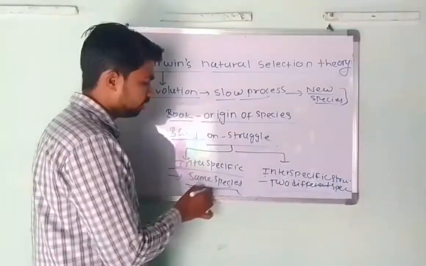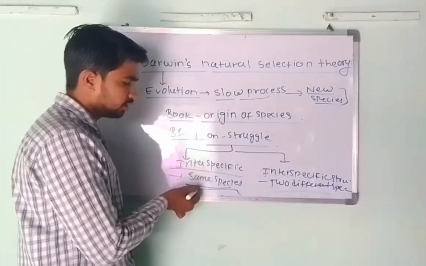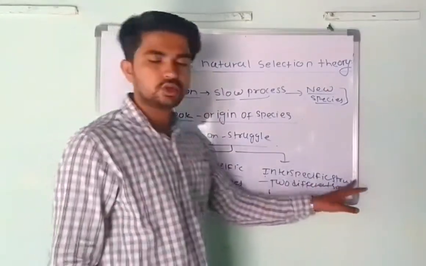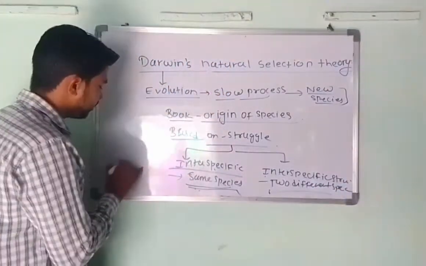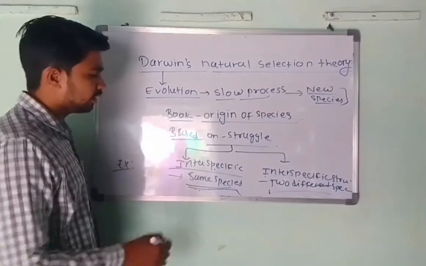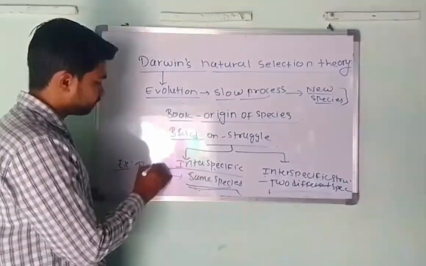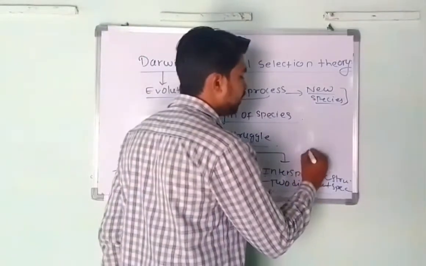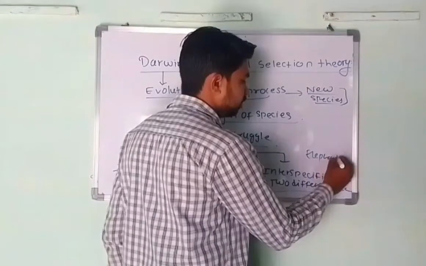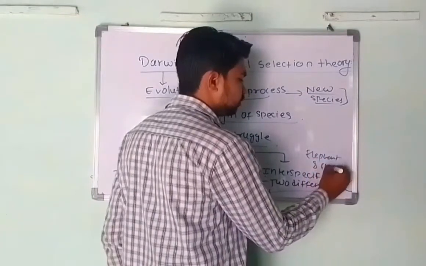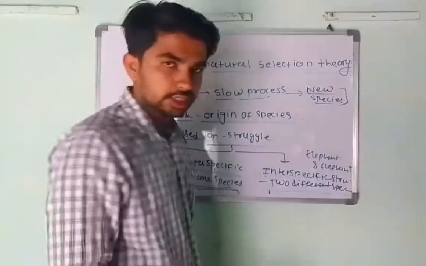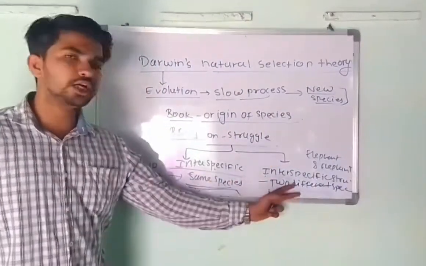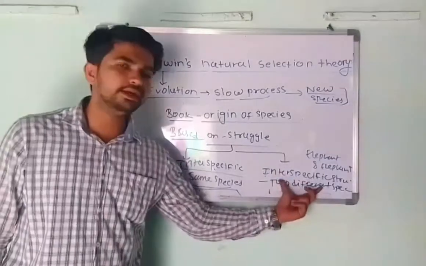When struggle occurs between the same species, it is intraspecific. When struggle occurs between two different species, it is called interspecific. An example of intraspecific is the struggle between two lions, and an example of interspecific is the struggle between an elephant and a lion. You understand that? Two different species. Clear on that point? Which book? Origin of Species. Two different concepts: intraspecific and interspecific.